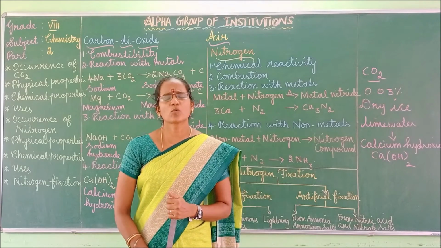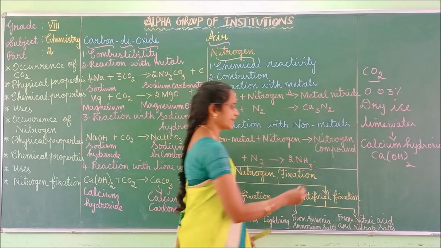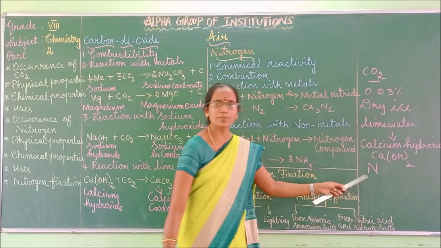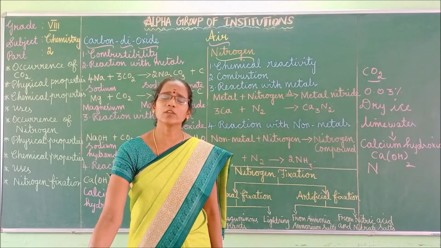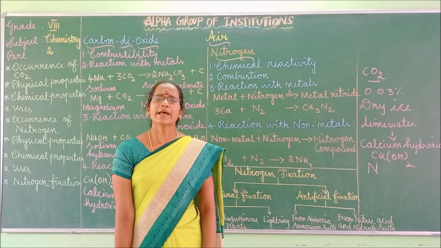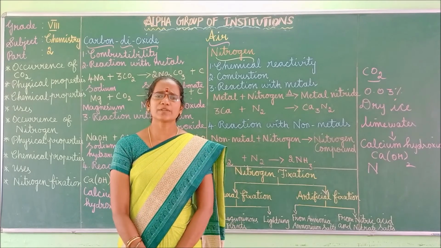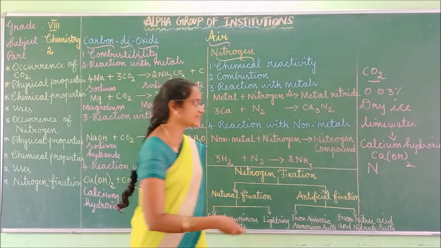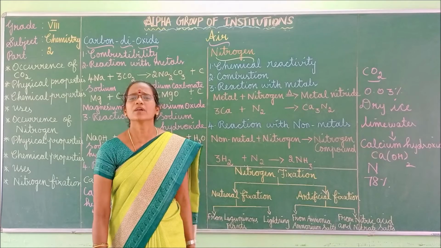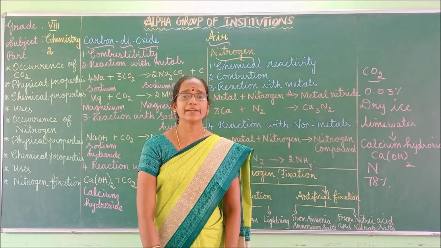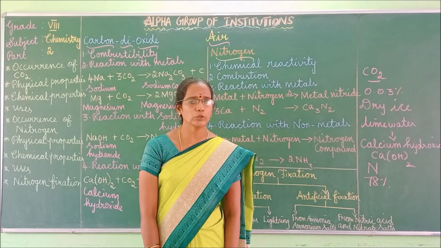Nitrogen is one of the most important elements, and it has the symbol N. Nitrogen is present in all living things, including the human body and plants. Nitrogen is used by plants to make proteins. Nitrogen is present in the atmosphere in maximum amount: 78% of the atmosphere is nitrogen. Nitrogen is the fourth most abundant element in the human body and the seventh most abundant element in the universe.